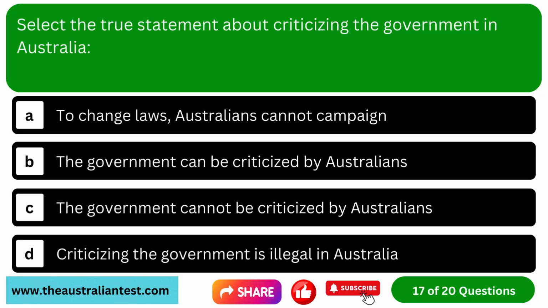Question 17. Select the true statement about criticizing the government in Australia. Option A, to change laws, Australians cannot campaign. Option B, the government can be criticized by Australians. Option C, the government cannot be criticized by Australians. Option D, criticizing the government is illegal in Australia.